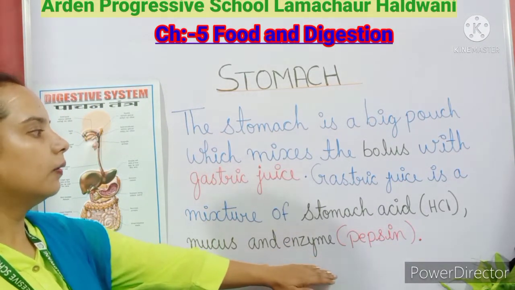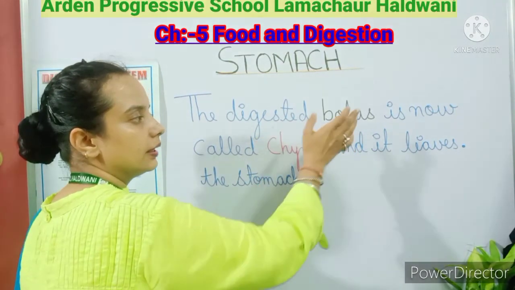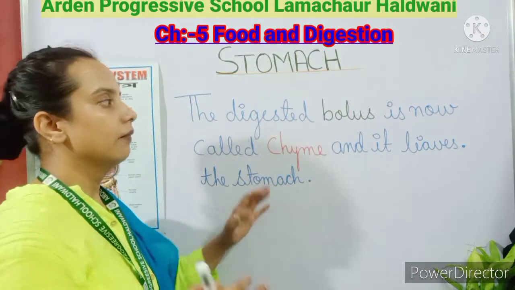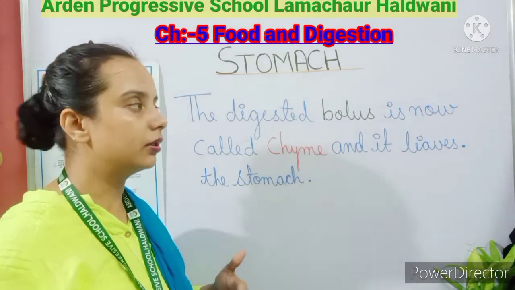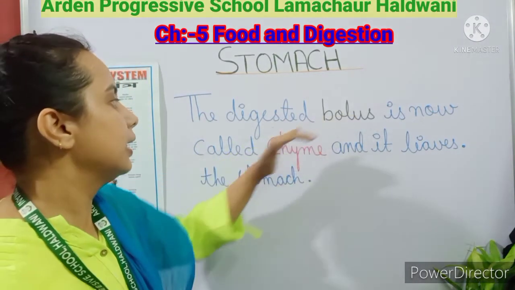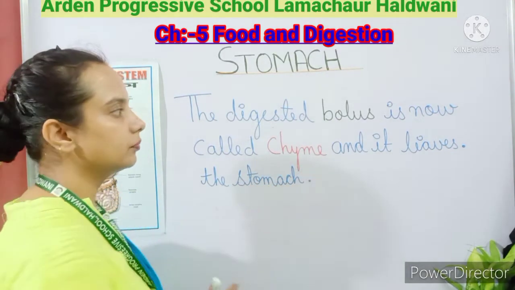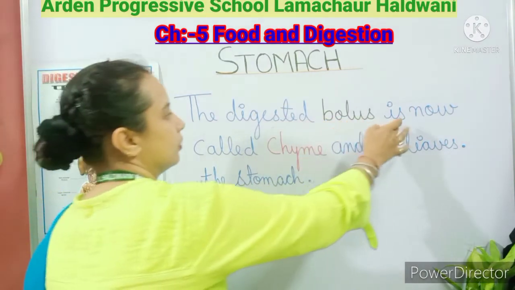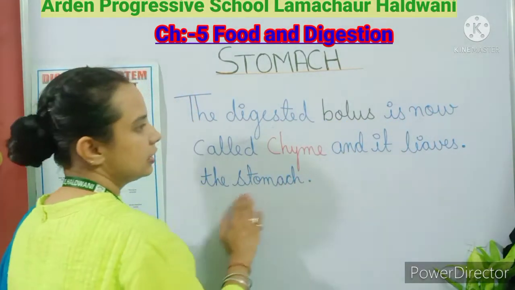So now let's see the digested bolus. Okay, the digested bolus means the bolus which gets digested further in our stomach. So that is known as the chyme here, chyme. So this digested bolus is now called the chyme, and it leaves the stomach.